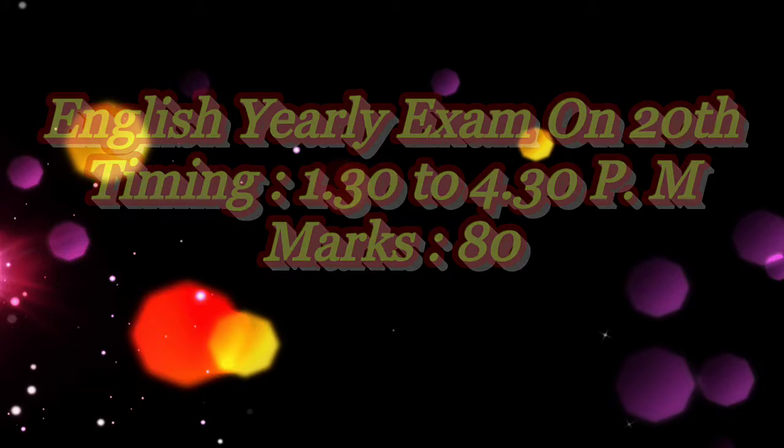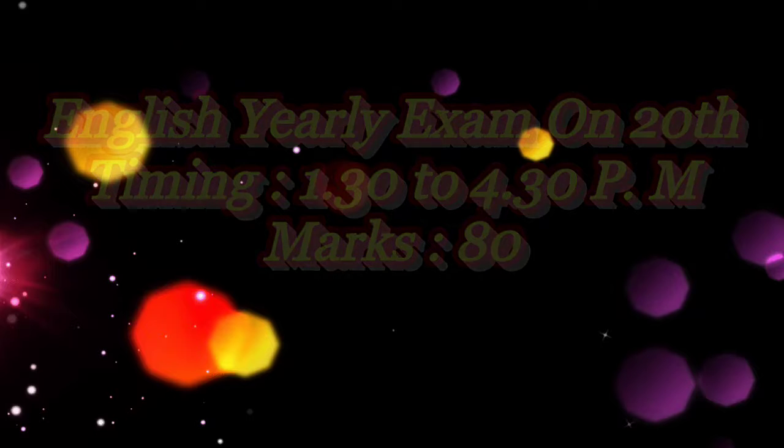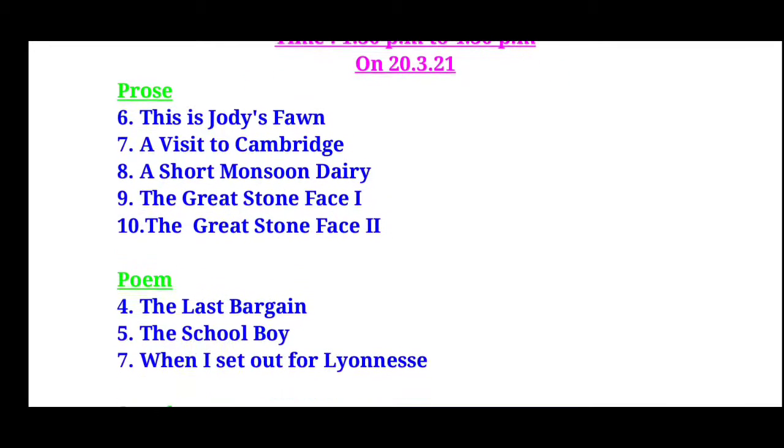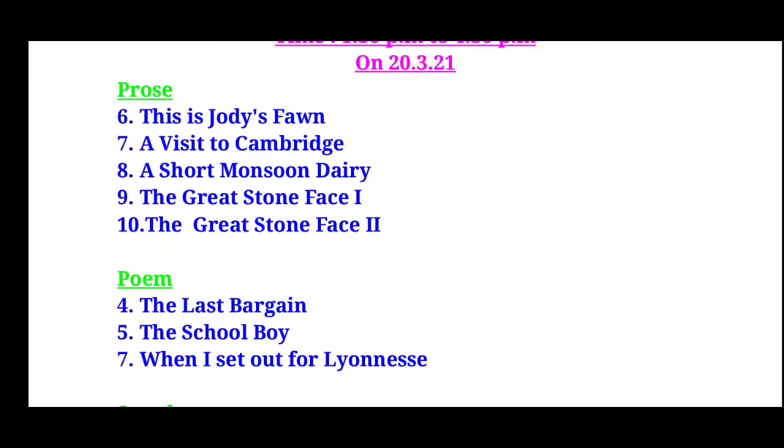Let's see the portion one by one for the yearly examination. Children, these are the portions for the yearly examination 2020-21. Timing from 1:30 to 4:30 p.m. You're going to write your English exam on 20th March. So let's see the prose first. You're going to have prose 6 to 10 for the yearly examination.